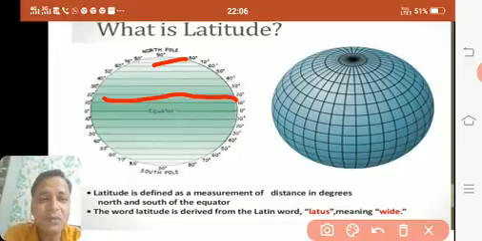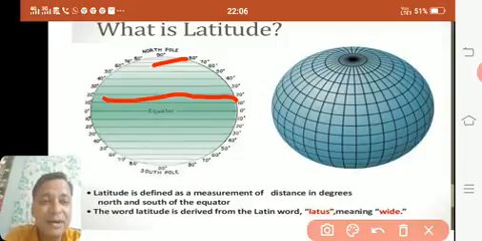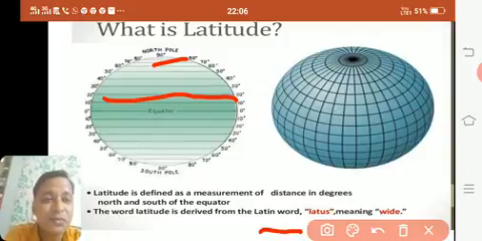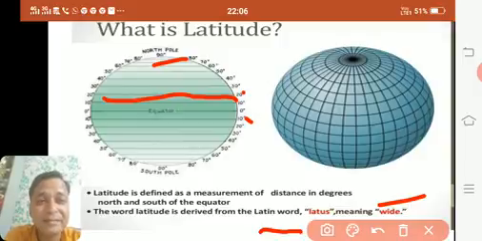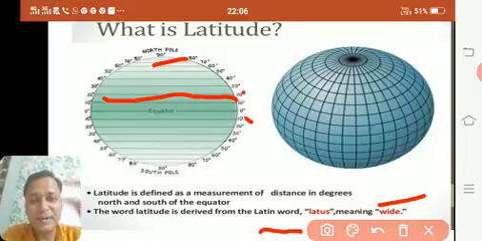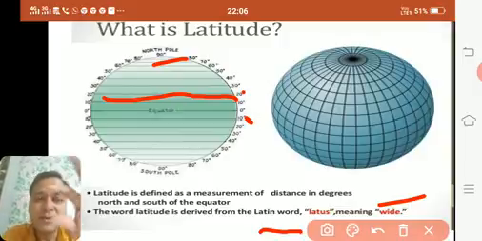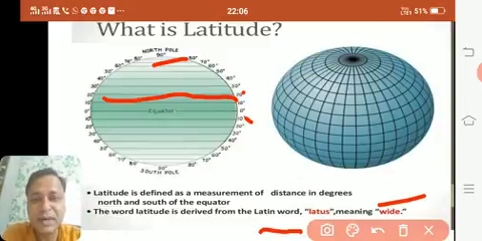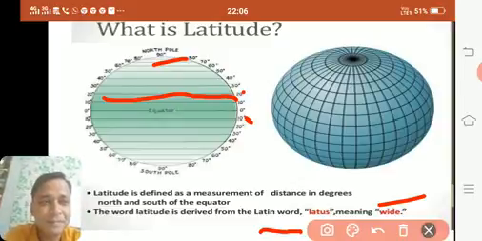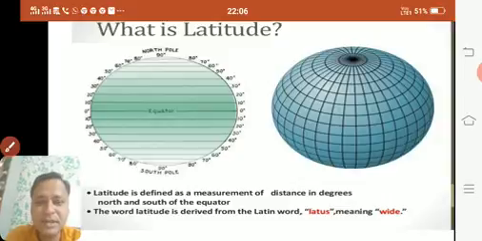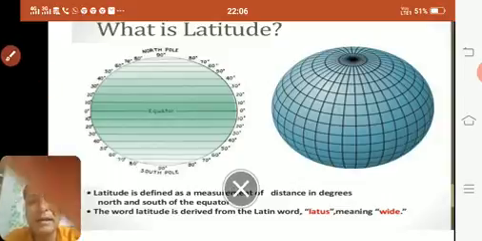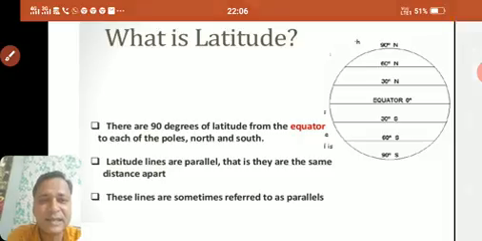Okay. Now how did the word latitude come? It came from the Latin word latus, which means wide, because these are wide. There is width in between each line and they are parallel. So from latus this word latitude came. I hope you have understood this. It's again a very simple chapter. Nothing very big, very simple things are here.